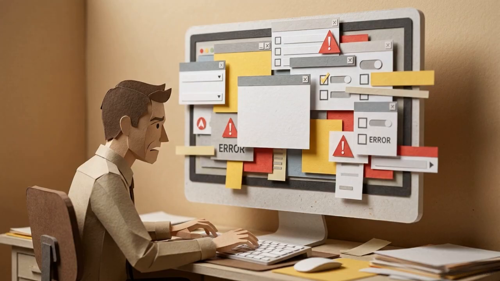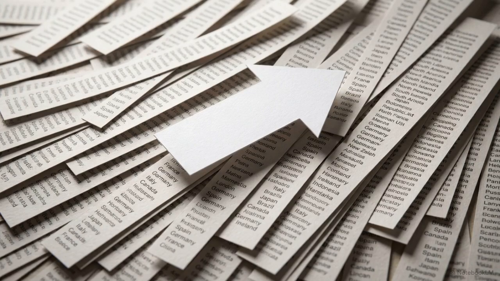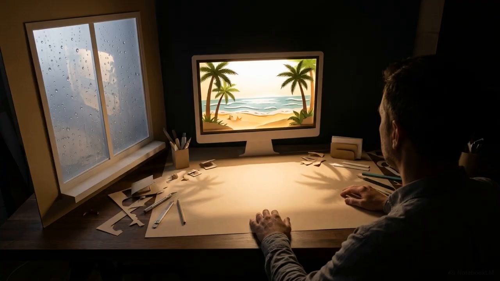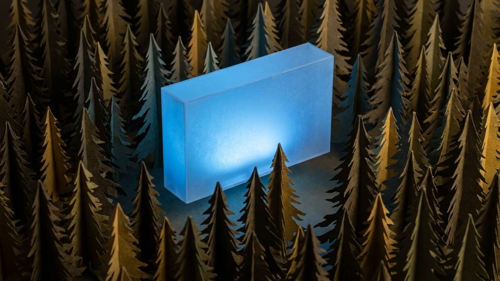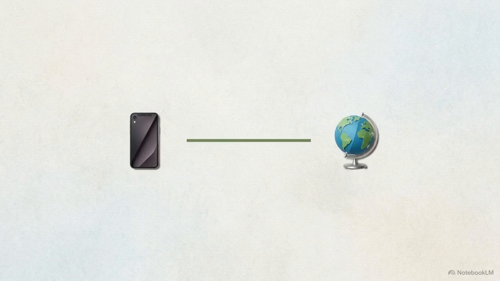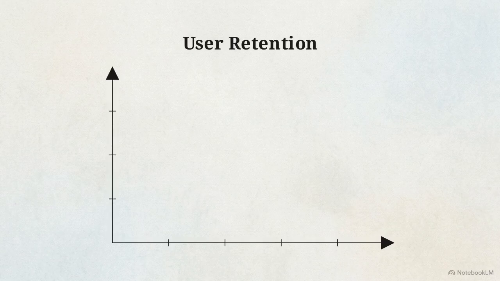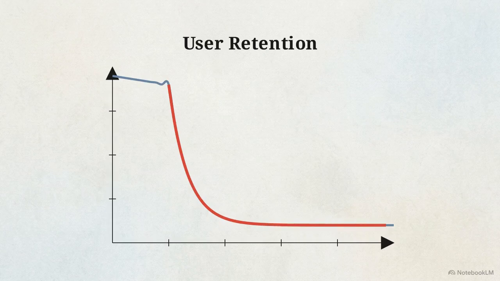When you land on a generic homepage, you're forced to do the heavy lifting, manually configuring your location, adjusting your time zones, and sifting through global information that has no relevance to your immediate surroundings. Ignoring a user's physical reality creates a digital space that feels alien. When a platform detaches from the real world, it loses the intuitive connection that keeps users engaged. This chart shows the primary consequence of that friction, the bounce rate. When people land on a site that lacks immediate context, they frequently abandon it within seconds.